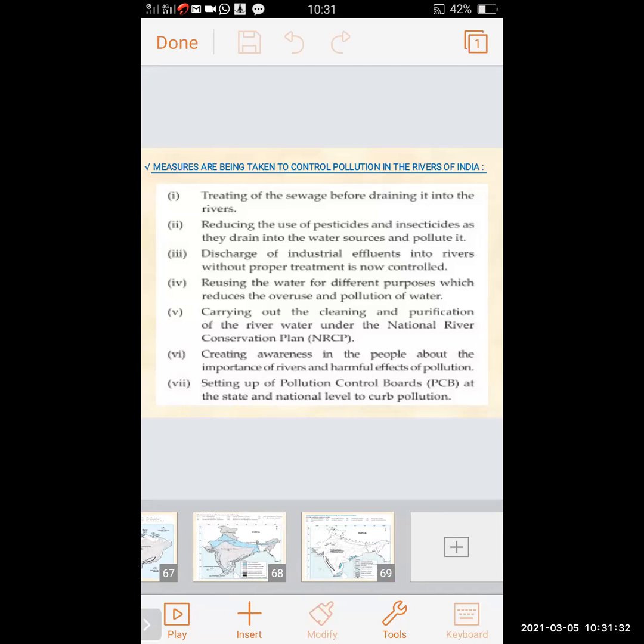So the measures taken to control the pollution in the rivers of India are treating the sewage before draining it into the river, reducing the use of pesticides and insecticides as they drain into the water sources and pollute them, discharge of industrial effluent into rivers without proper treatment is now controlled, reusing the water for different purposes which reduces the overuse and pollution of water, carrying out the cleaning and purification of the river water under the National River Conservation Plan, creating awareness in the people about the importance of rivers and the harmful effect of pollution, and setting up Pollution Control Boards, PCB, at the state and national level to curb pollution.